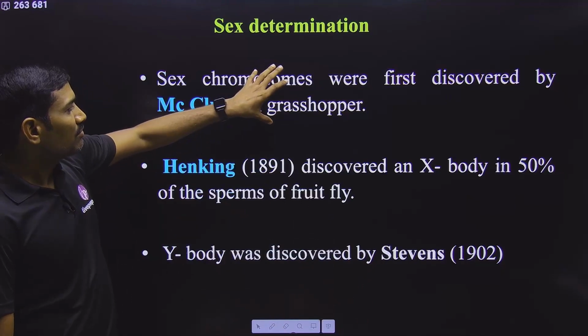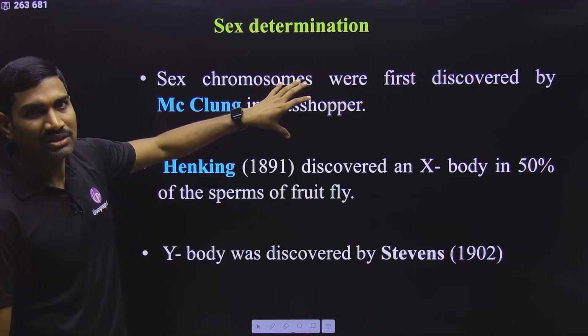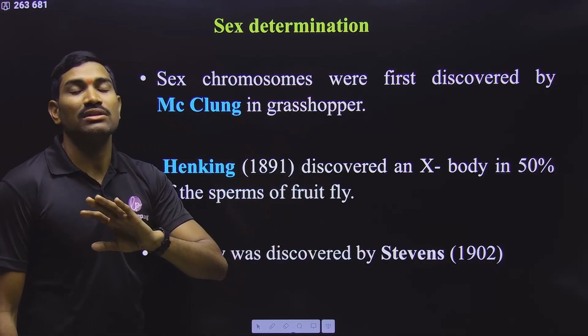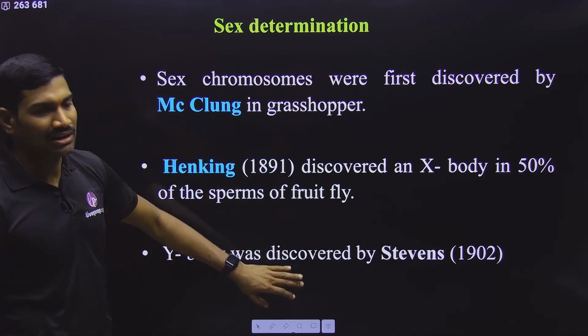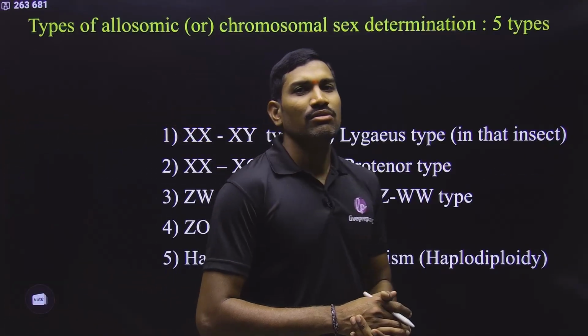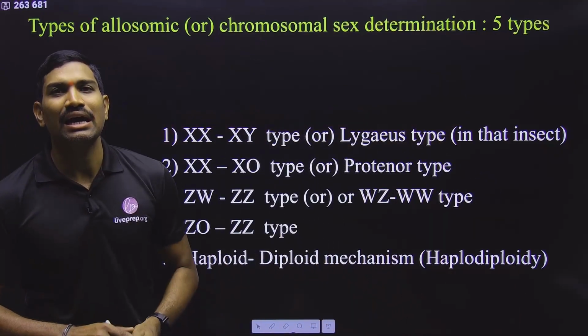So in this way, with respect to gametogenesis, in that also spermatogenesis of some of the insects, there are some differences. All these spermatocytes or sperm cells are not exactly the same. This was observed by McClung. And later on, on the basis of these allosomes, what are the different types of sex chromosomes or allosomes present in the organisms?